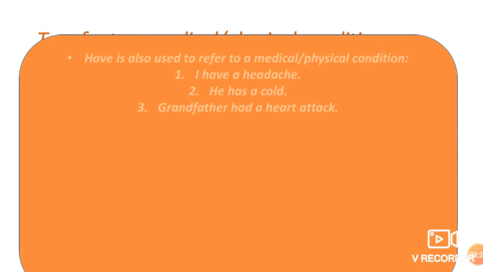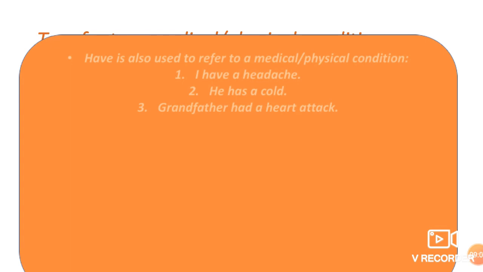Here I am going to also take some Backbook English workshop exercise, question number 1. Add your own sentences to those given in the passage to illustrate the uses of have to show possession. I will give you some examples. I have the textbook. I have a smartphone. These are to show possession. Next, to indicate relationship. Examples: she has 4 children. I just found out that I have a niece.